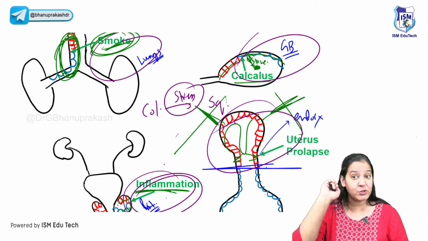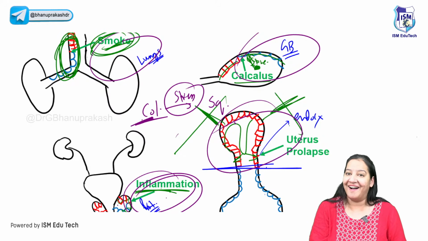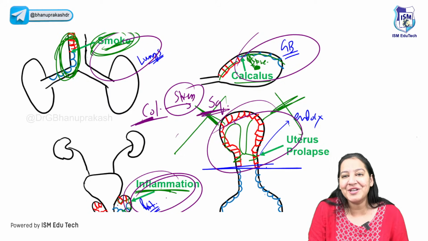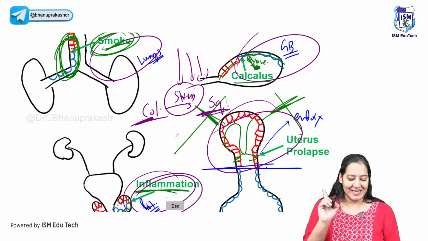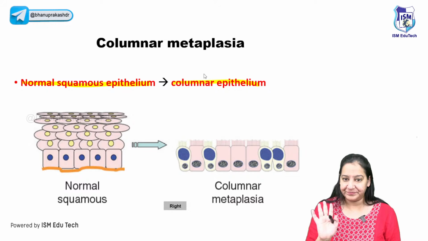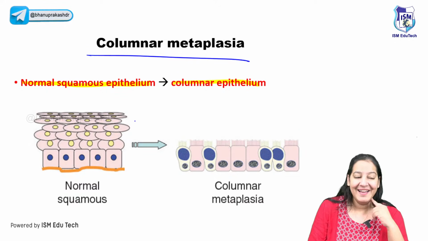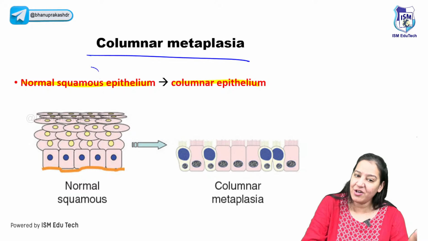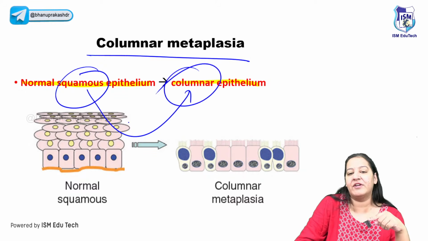The four examples of squamous metaplasia. The common thing in all four is that initially they all have columnar epithelia, and after stress they got converted into squamous. But you should know the stress in each of them. Right? So this is the first type of metaplasia we have done. The second type of metaplasia is the columnar metaplasia. In columnar metaplasia, initially the organ has squamous. It is reverse, huh? And due to stress, it is getting converted to columnar.